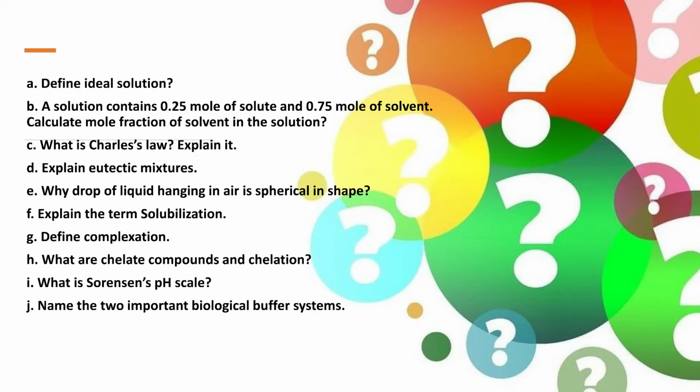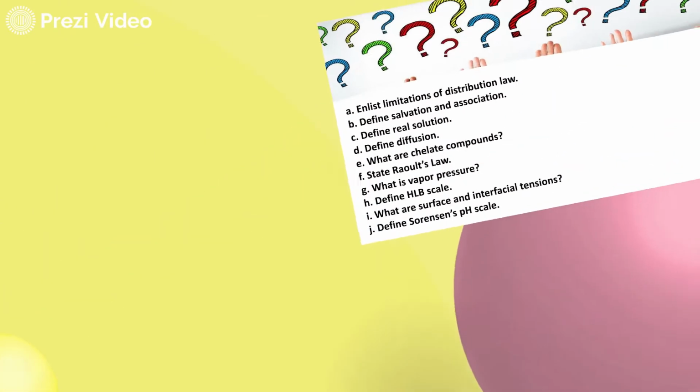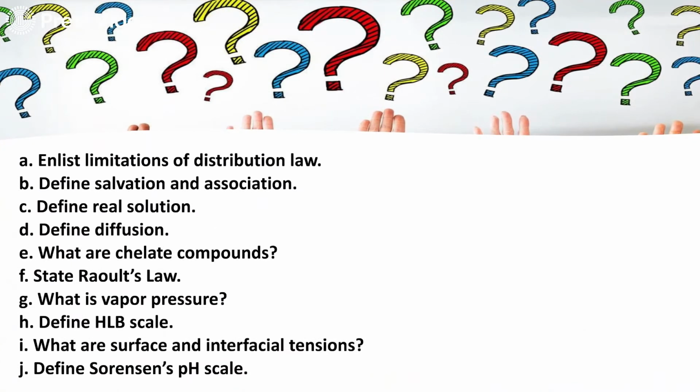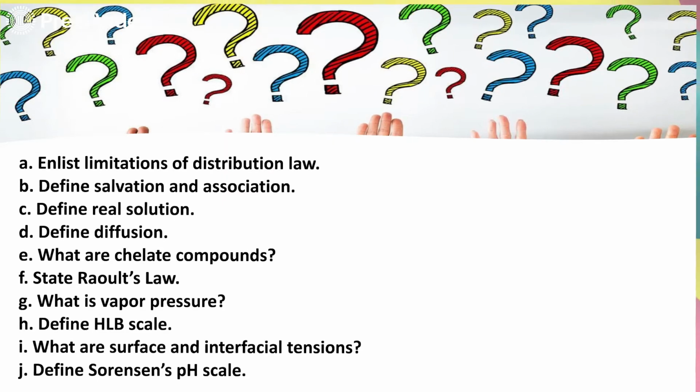So you can understand that. Other important questions: enlist the limitations of the distribution law. Define solvation and association. Define real solution. Define diffusion. What are chelate compounds? State Raoult's law. What is vapor pressure? Define HLB scale. What are surface and interfacial tensions? Define Sorensen's pH scale.